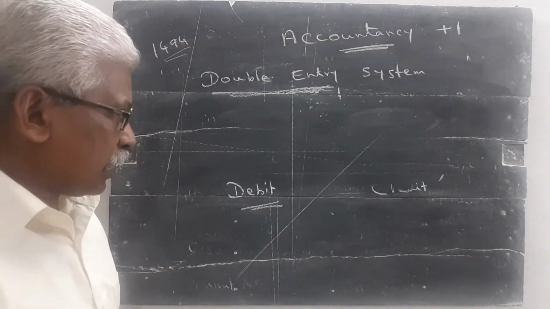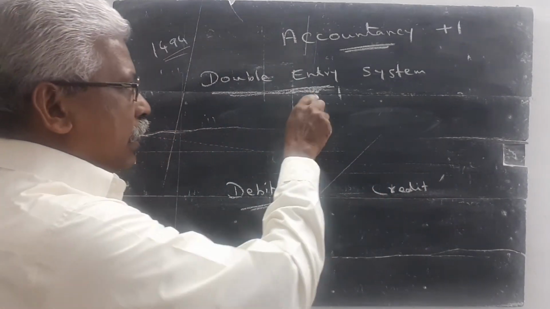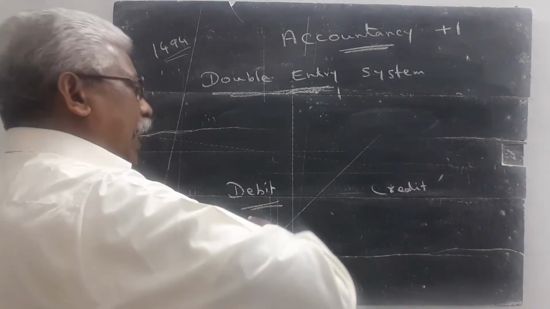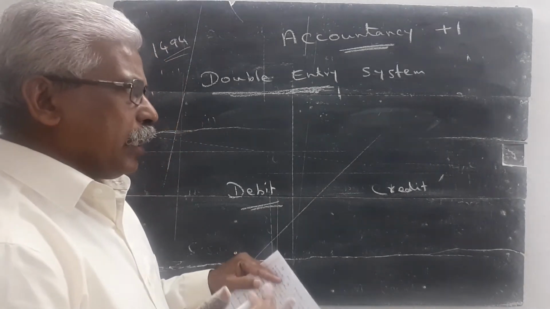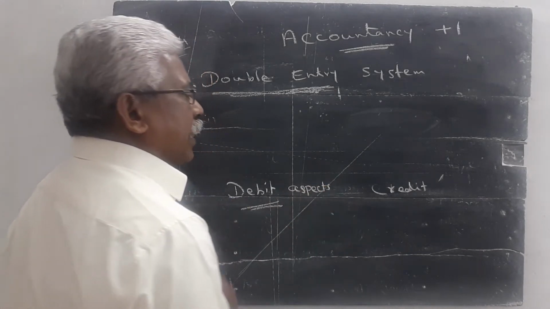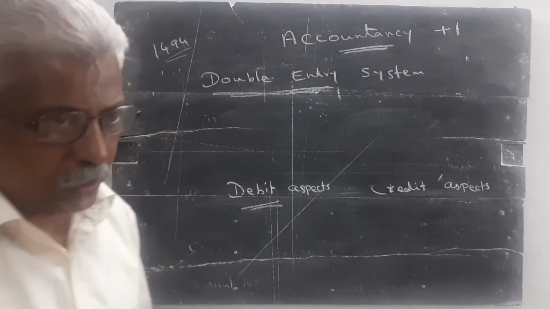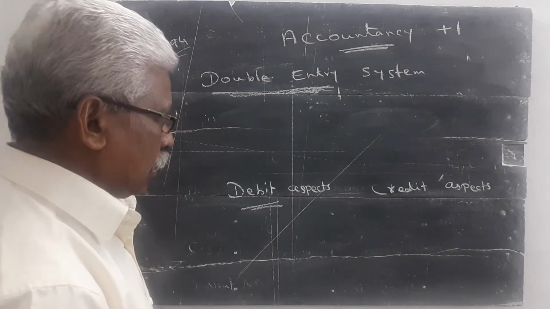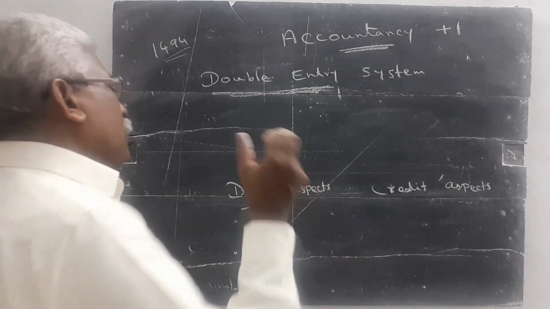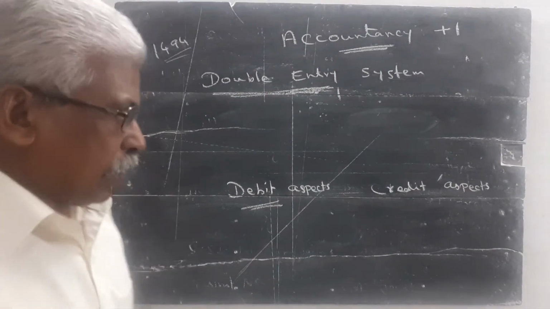Double entry system means that when transactions are recorded in the debit aspect and credit aspect, it is called the double entry system. Once again, if transactions are recorded in both the debit aspect and credit aspect, it is called a double entry system.